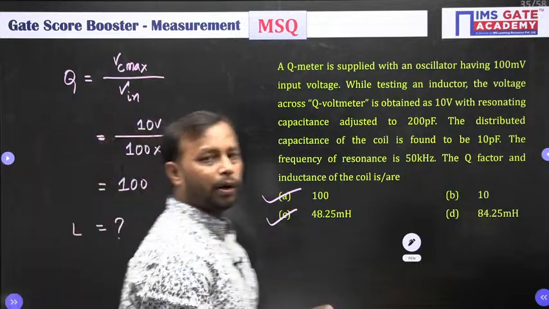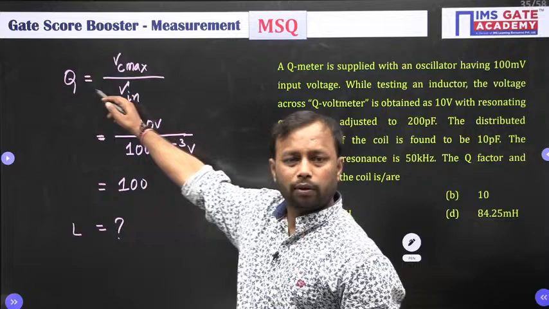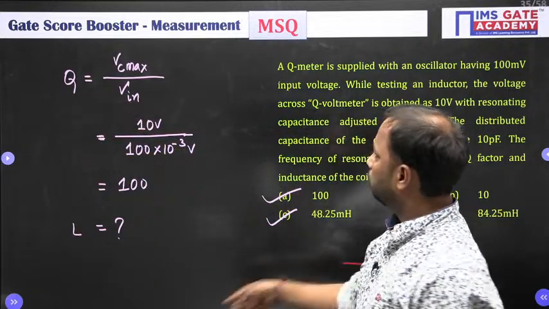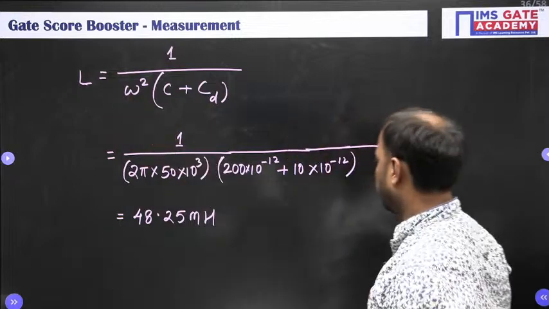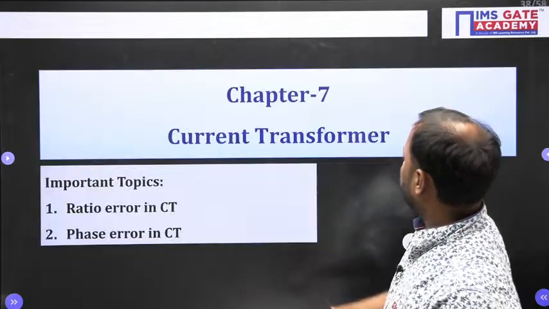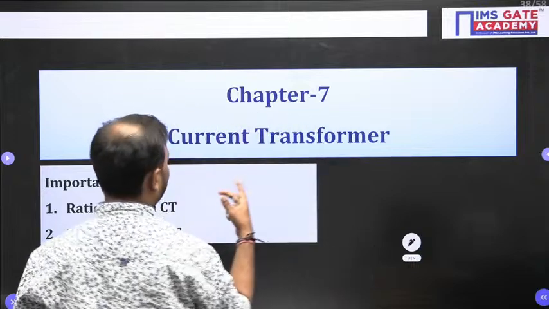So, guys, please do remember this Q formula and this inductance formula L. All right. So let us move on to the next problem, that is from chapter 7, current transformer.